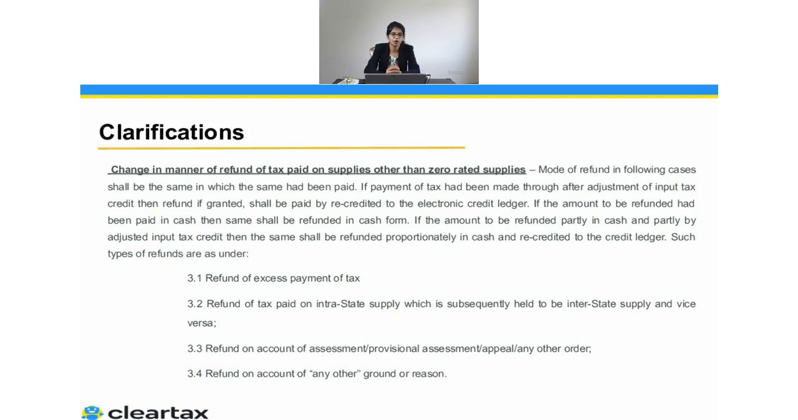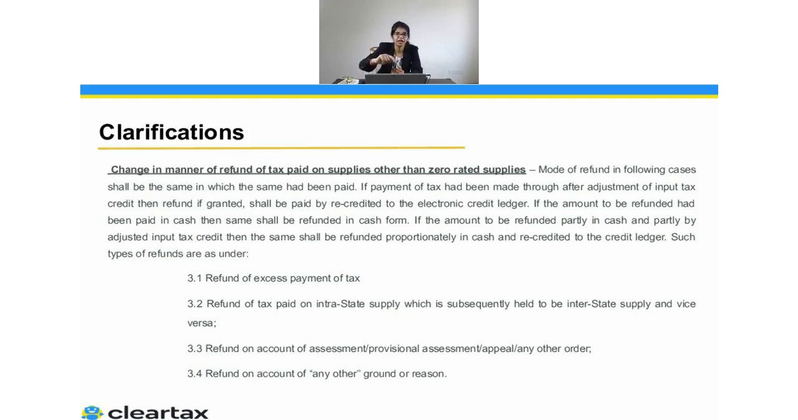Apart from that, there is one important thing here. They say that since the government was facing a problem, sometimes what happens is we are claiming the refund, we have made the extra payment, but some of the amount we have utilized from the ITC and some of the amount we have actually paid in cash. When the government was giving you the refund, they were giving you the refund in cash.